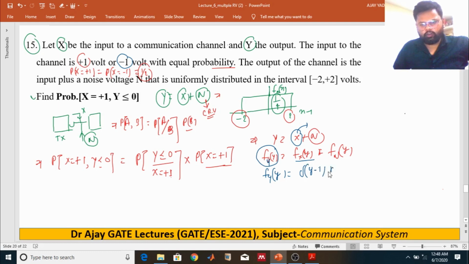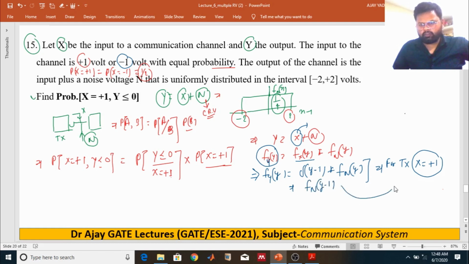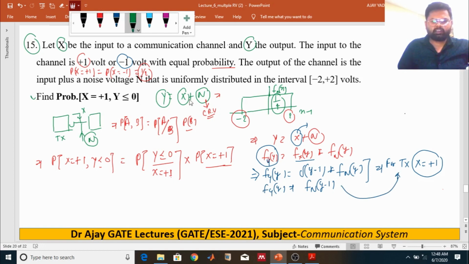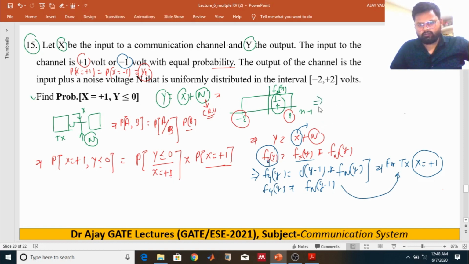For the transmission of X equals +1 volt, you will get this PDF. So the PDF will be f_N(y - 1) for the transmission of +1 volt.